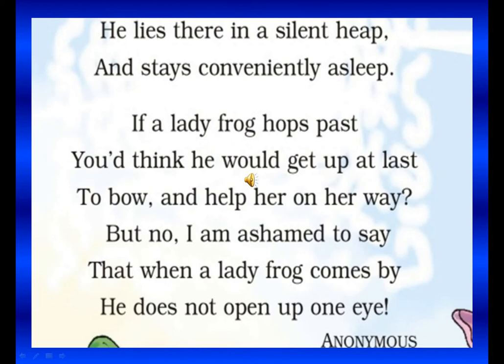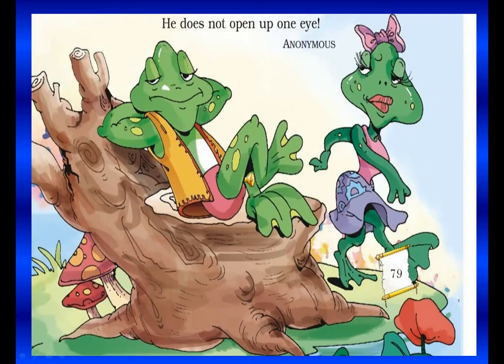If a lady frog hops past, you'd think he would get up at last to bow and help her on her way. Alright students, let us see the picture of the lady frog first. This is a picture where you can see two frogs. One of them is Fred. You already know him because you have seen his picture multiple times. And the other frog is the lady frog. You can easily identify her with the help of her clothes. Just see Fred's reaction. When this lady frog has hopped past by him, just see what he is doing, he's just busy in his sleep. He just doesn't want to look up, he just doesn't want to open his eyes and help her out.